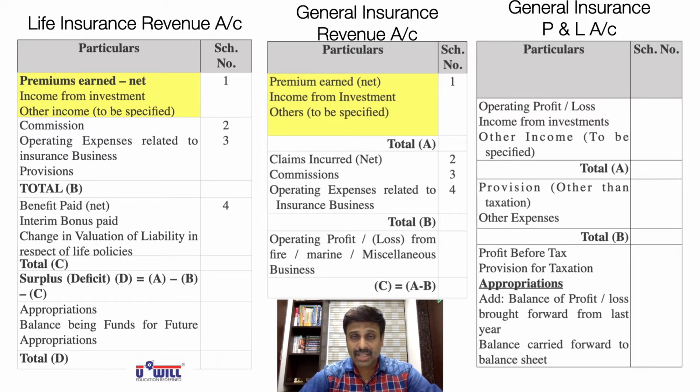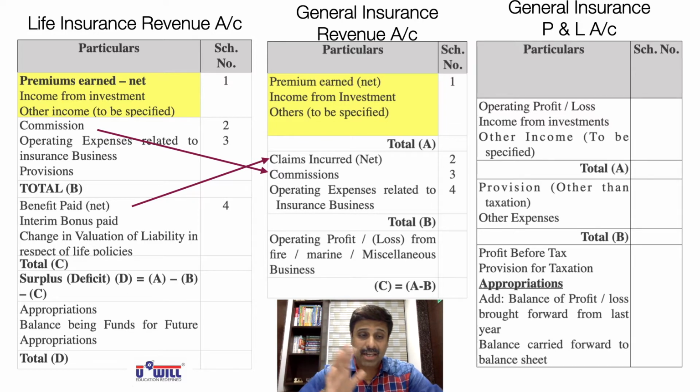In life insurance, the third part, benefits paid, that is claims, we used to mark as CL. That comes in the second part of the general insurance revenue account. Claims come in the second part. The other 2 things of part 2 of life insurance remain the same.